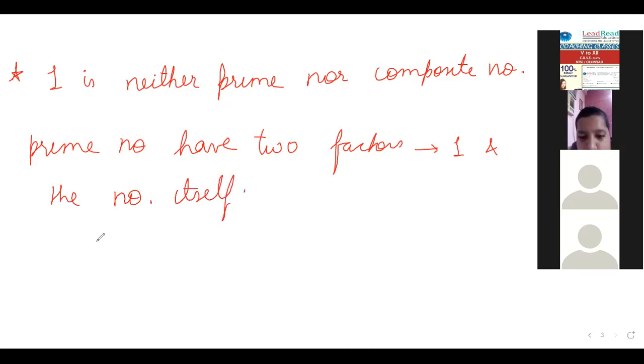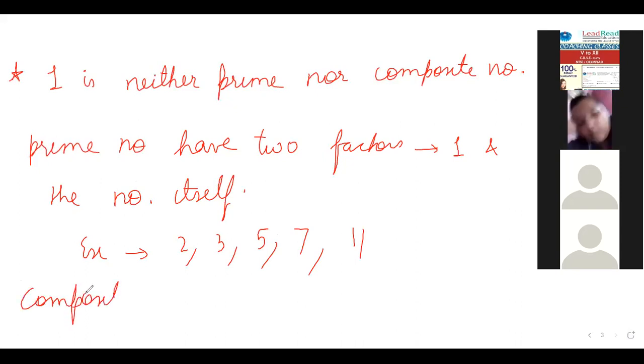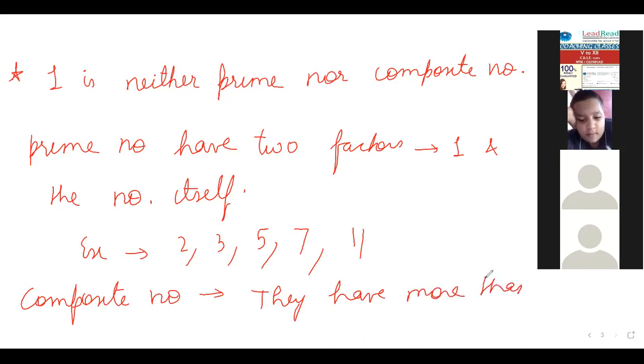You can write examples in your copy, like 2 is a prime number, 3 is a prime number, 5 is a prime number, 7 is a prime number. These are all prime numbers. There are many prime numbers. And if I talk about composite numbers, they have more than two factors.